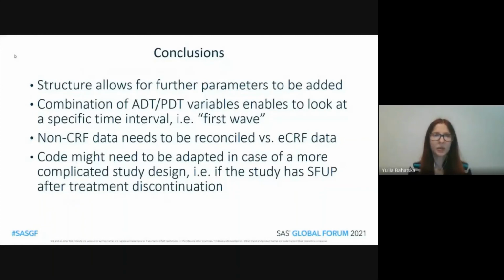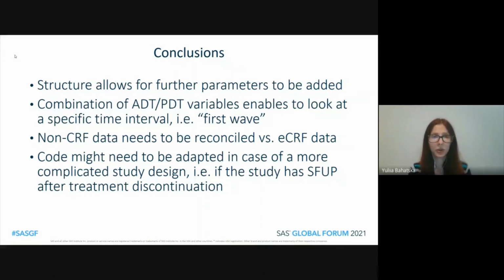For our study, we decided not to amend the study protocol and continue the study as before because COVID-19 impact was not considered to significantly affect the study results. In general, I would like to say that the structure we chose for our analysis dataset has proved very helpful, and it also allows for further parameters to be added if we would be interested in some further data. Also, the combination of analysis and plan date variables enabled us to look at the specific time interval, like first wave, second wave, etc.